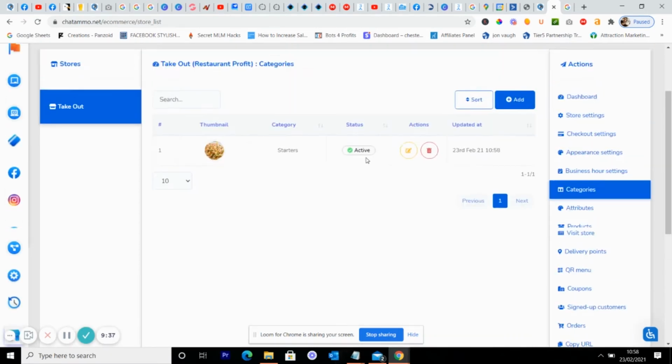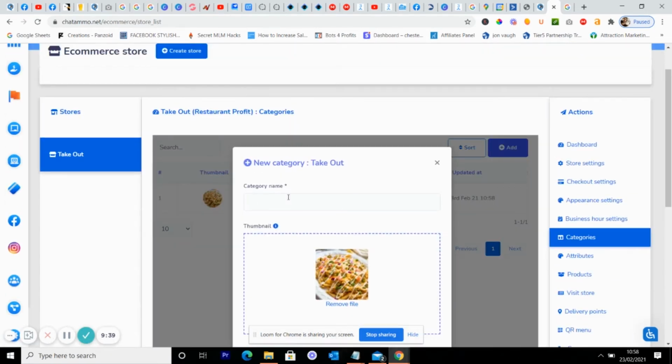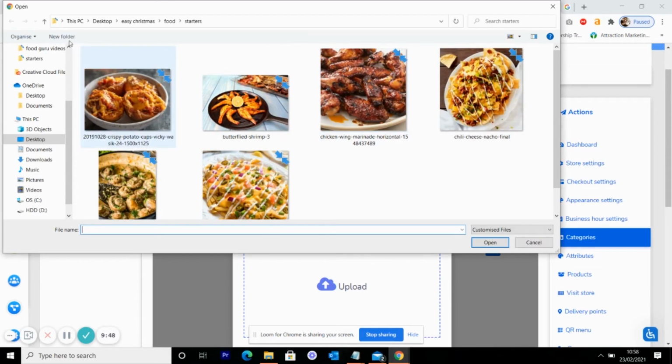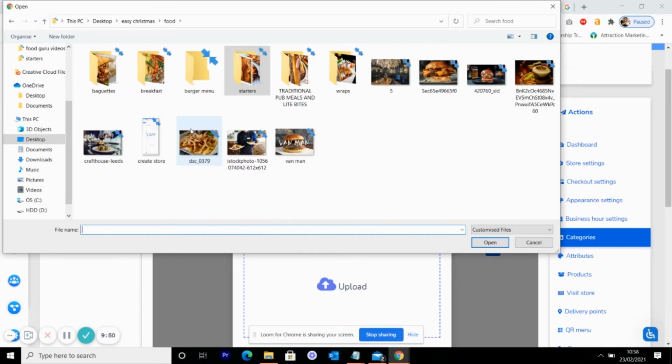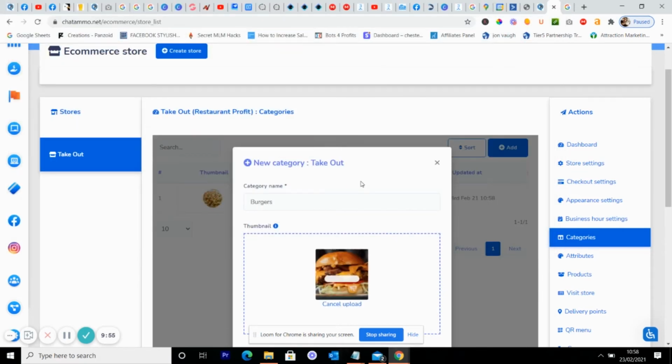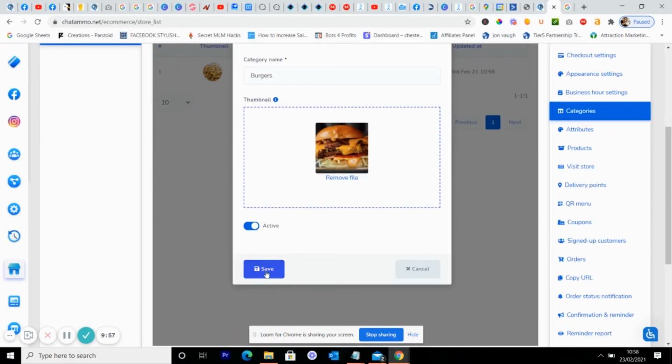We'll add another one, and this one is going to be burgers. We'll remove this file and put another file up for burgers. So just go up a level. One thing to try and do, guys, as well, if you can keep your pictures organized, it saves so much time. So have a menu right next to you at the same time and you're going to fly through it.